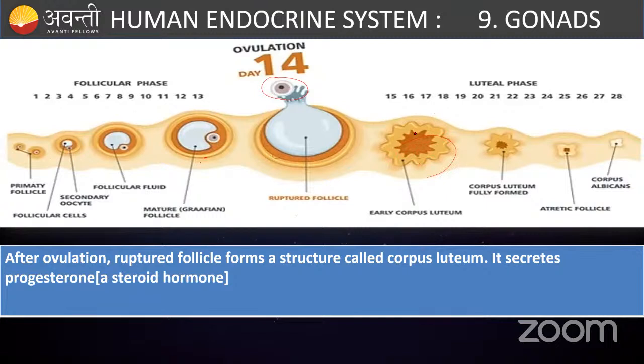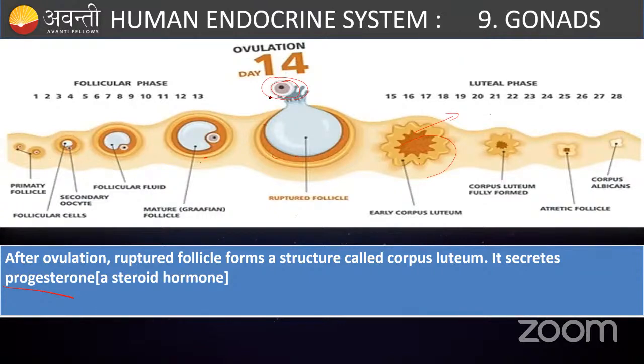So this corpus luteum will produce a hormone called progesterone that helps in the maintenance of pregnancy. This progesterone helps in strengthening the uterus. If the egg is fertilized, then the progesterone will continue to be produced until there is fetal development, or the development of the placenta. Once the placenta is developed, the corpus luteum will degenerate and the placenta will produce the progesterone.